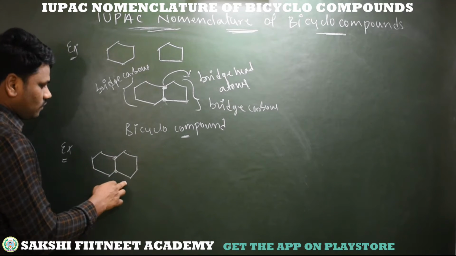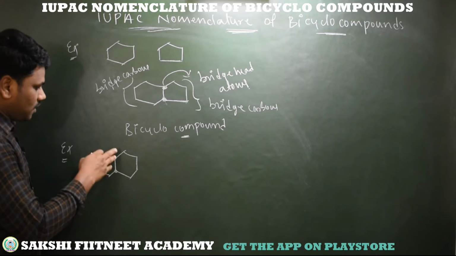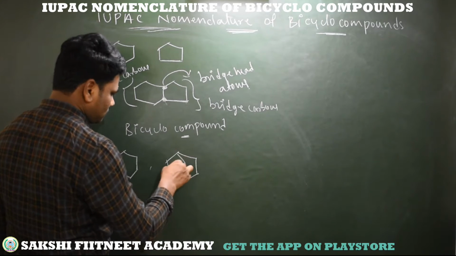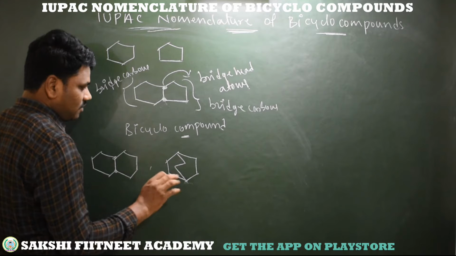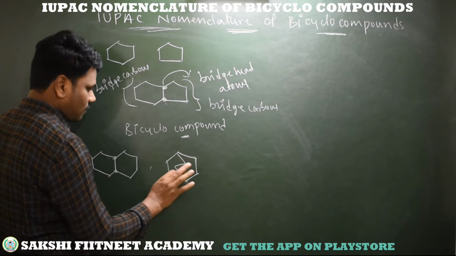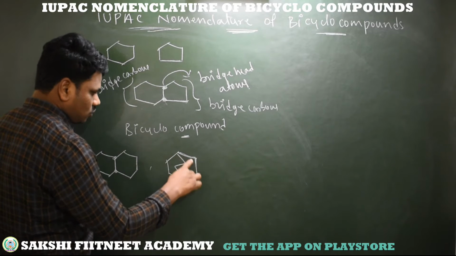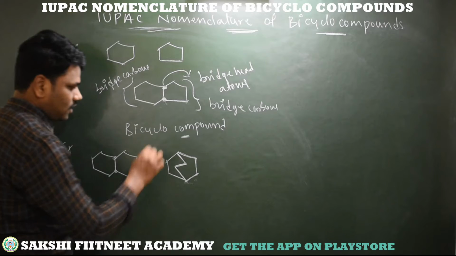In this bridge we have 4 carbons, in this bridge we have 4 carbons, and there are no carbons in between. I am taking another example. Here is a compound where we observe 3 bridges. Every molecule shows 3 bridges. In these 3 bridges, 2 carbons are in this bridge, 2 carbons in this bridge, and 2 carbons in this bridge.